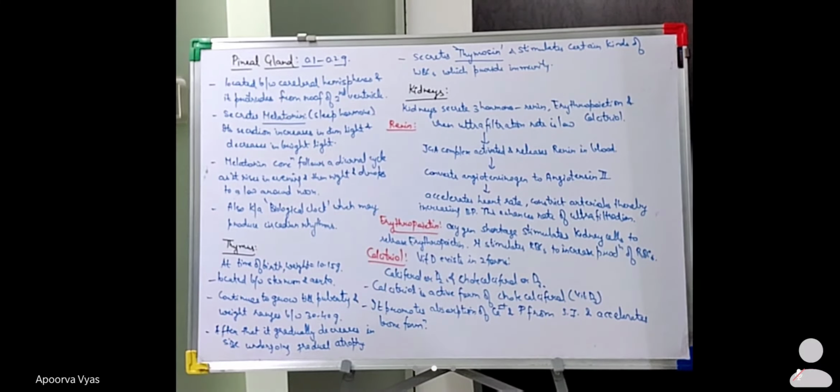Okay, so this is the role of the calcitriol hormone. These are the three hormones which are secreted by the kidneys: renin, erythropoietin, and calcitriol.